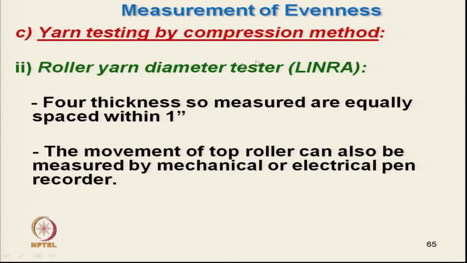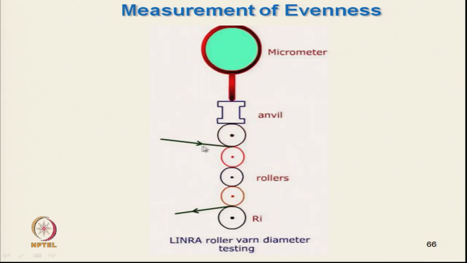Another measurement using compression is the roller yarn diameter tester. It is a simple tester where this is the yarn, and there are different rollers. The yarn is moving on this, and depending on the diameter variation, this anvil will move up and down, and this can be recorded by using a micrometer or maybe by an electronic arrangement. We can directly measure this thickness variation.